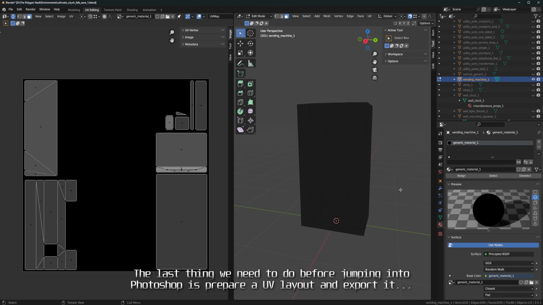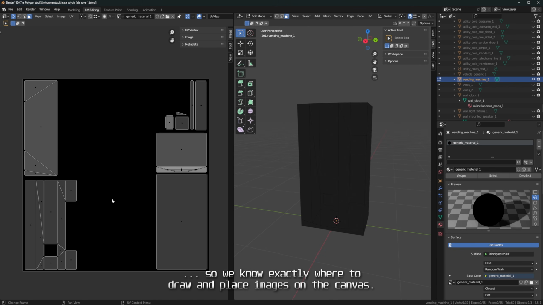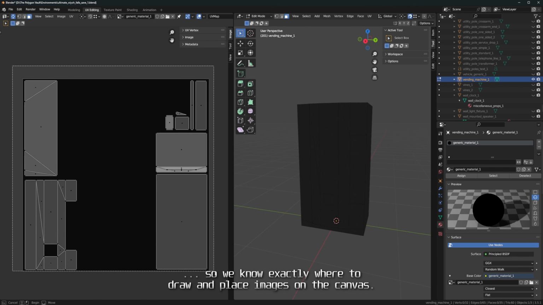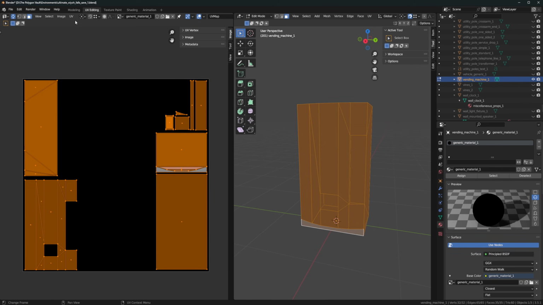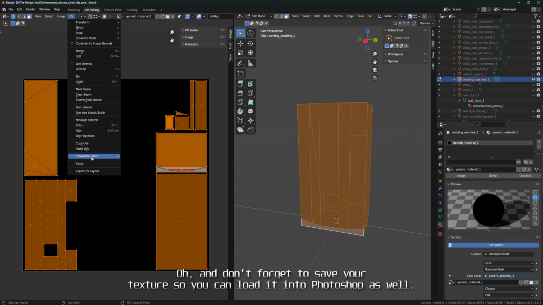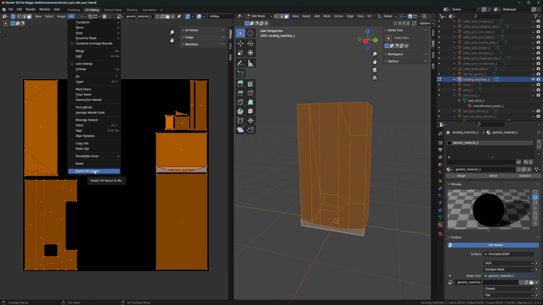The last thing we need to do before jumping into Photoshop is prepare a UV layout and export it so we know exactly where to draw and place images on the canvas. Oh, and don't forget to save your texture so you can load it into Photoshop as well.